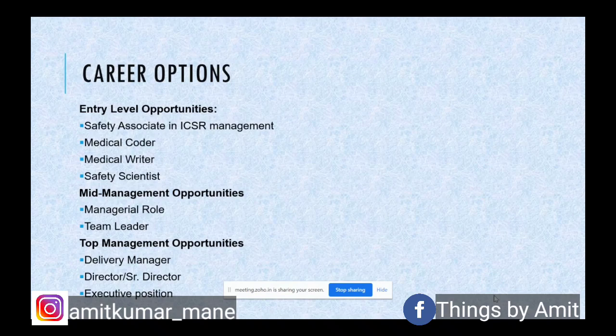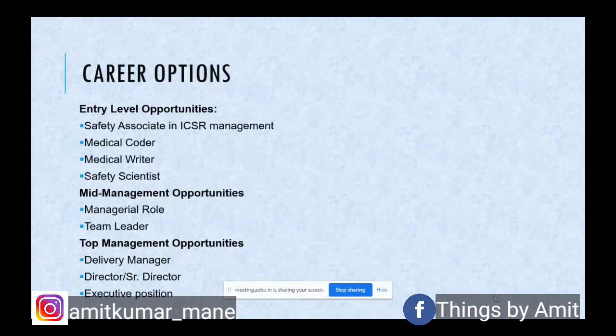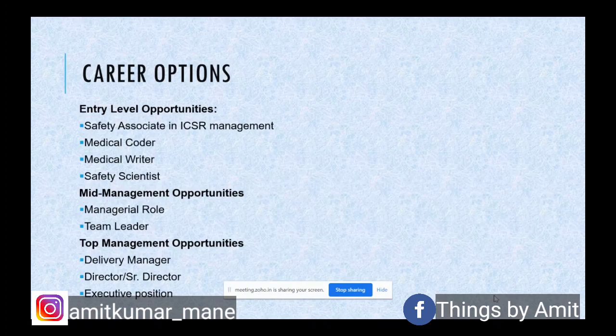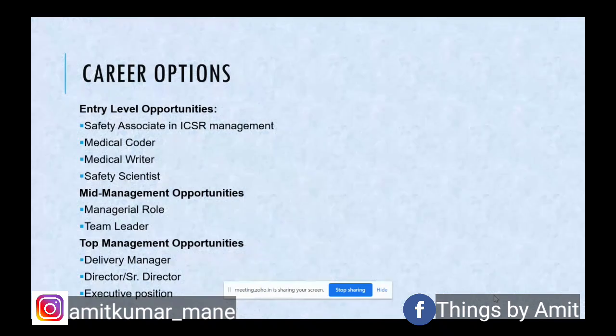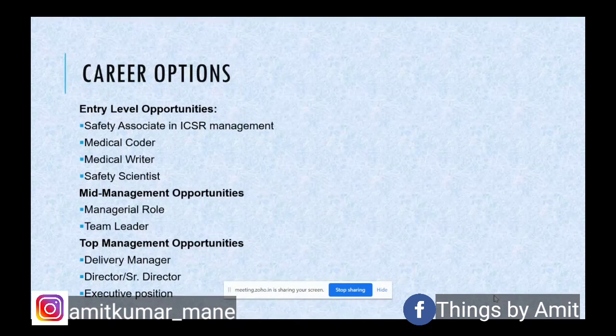You might have seen various BPOs, KPOs and CROs coming up, and they are offering various pharmacovigilance related opportunities to people. So at an entry level, you can get an opportunity to work in individual case safety report management, or as a medical coder, or in medical writing, or as a safety scientist. These are entry level options. And these roles and designations may differ across industry hierarchies.